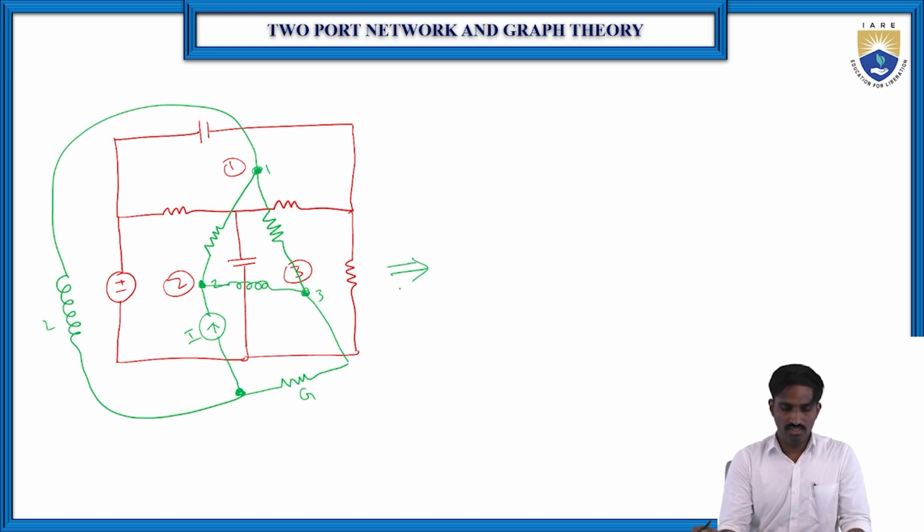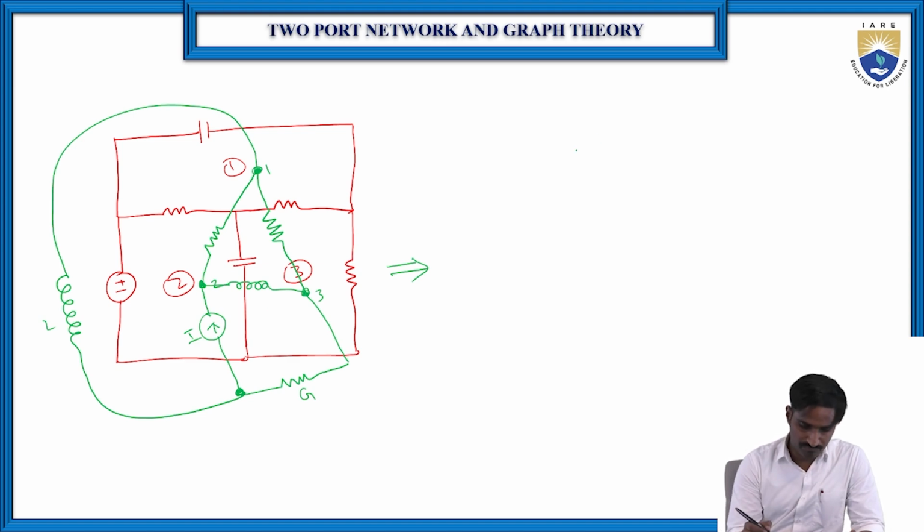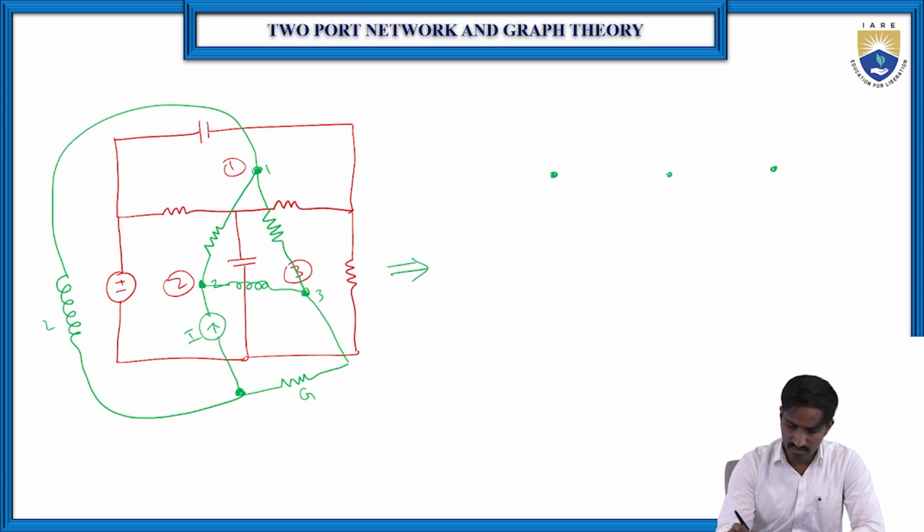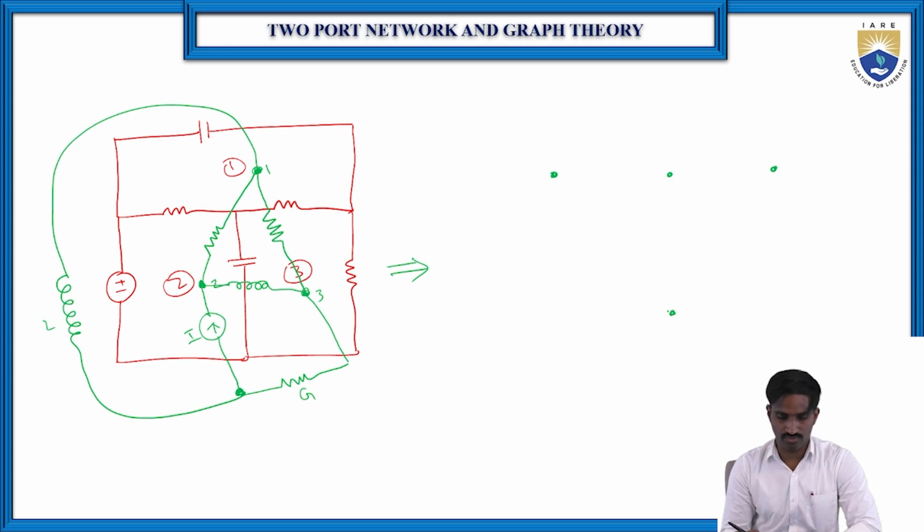Okay. So just draw these green color lines. So anyway here, so 1. Okay. So just let me write here it is 2 and here it is 3 and here it is some reference node, right? So 1, 2 and 3.